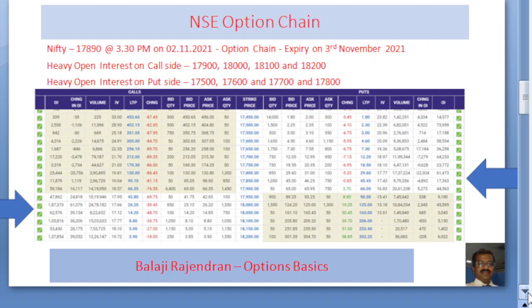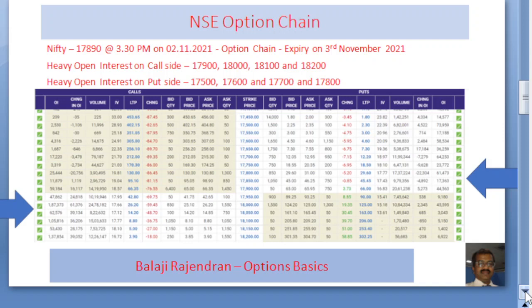Similarly, we can see heavy open interest on the put side from 17,500 till 17,800. Of course, the put side is very weak and the call side is very strong. That means in this expiry also, the bears are going to have complete control over the bulls.